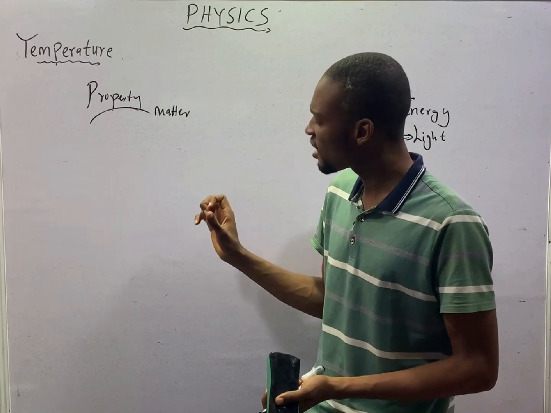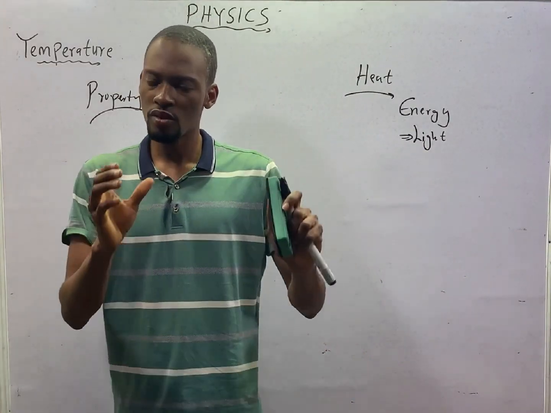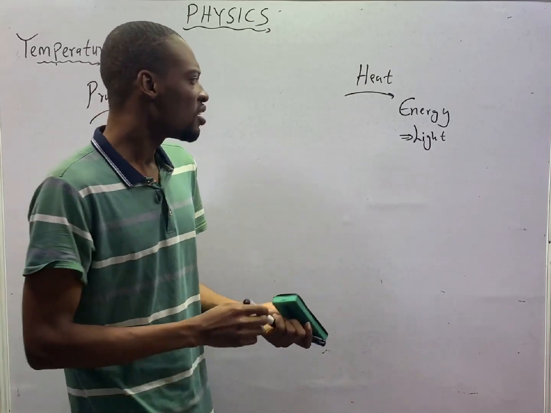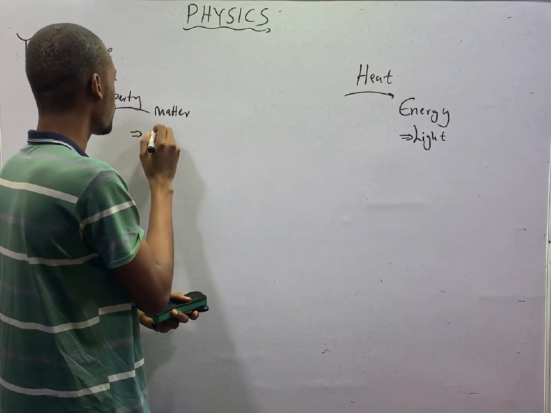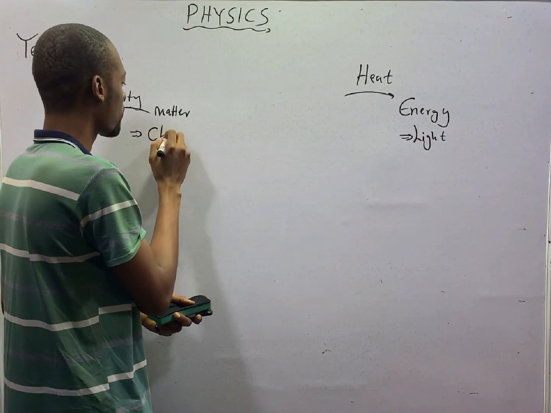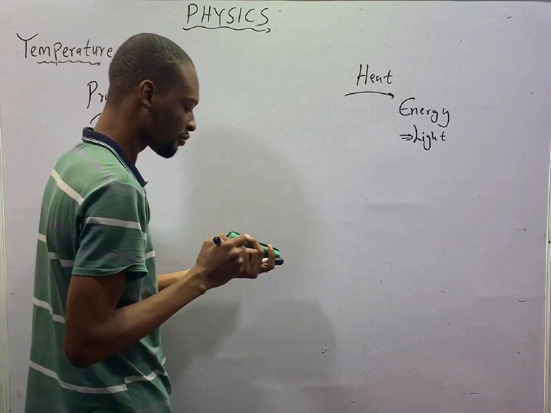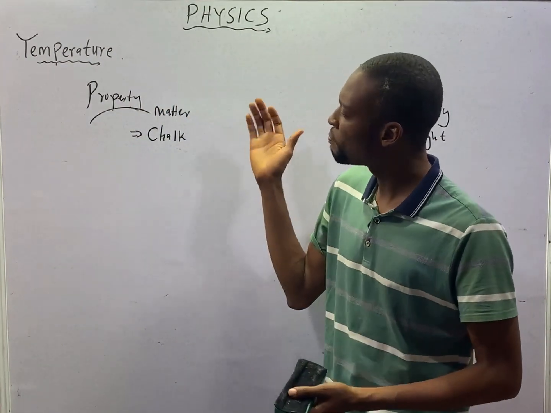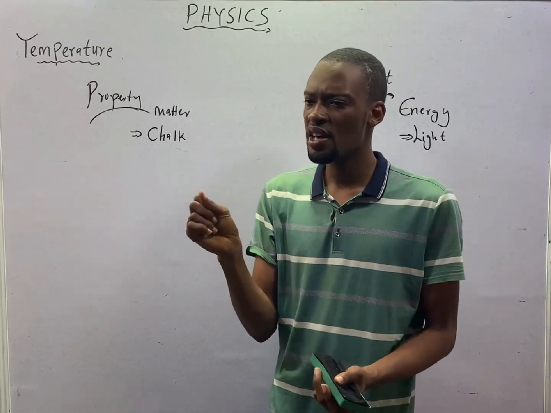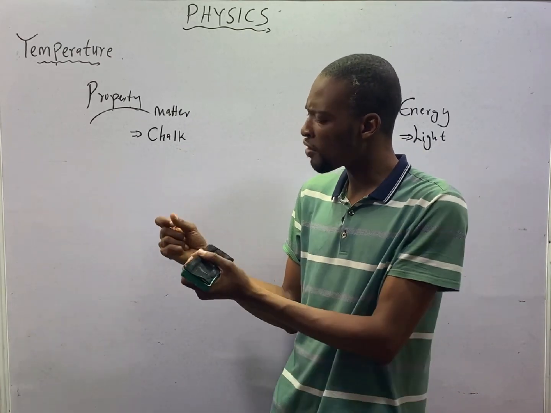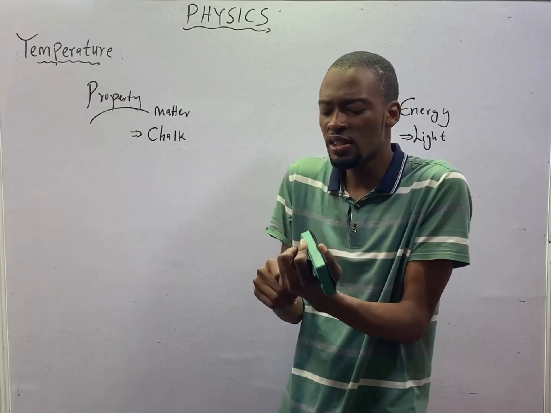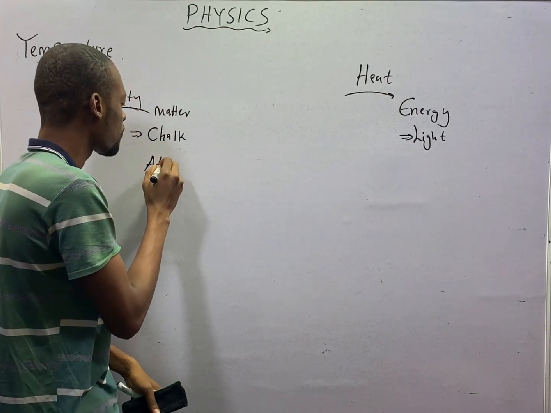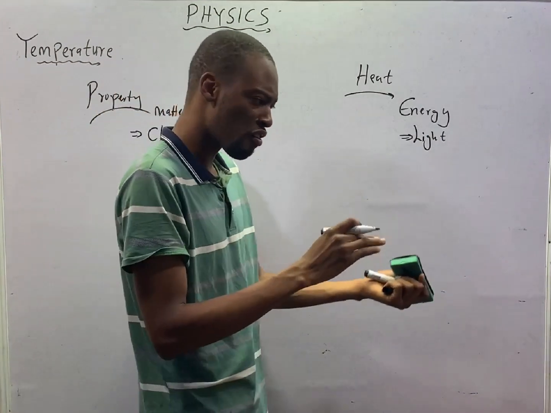Matter exists in three major states: solid state, liquid state, and gaseous state. Example of matter is chalk. For any chalk you see, it is made up of billions and billions of particles. Chalk or matter is built up of so small particles. This particle, or the smallest particle, is called atom. So atom is the unit of matter.